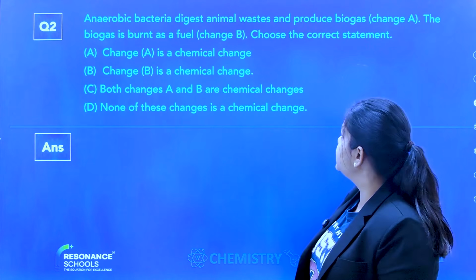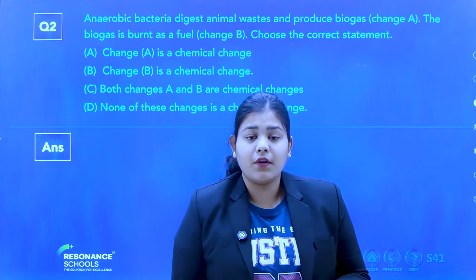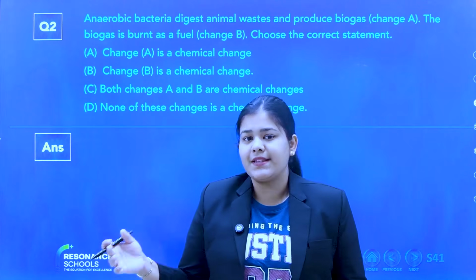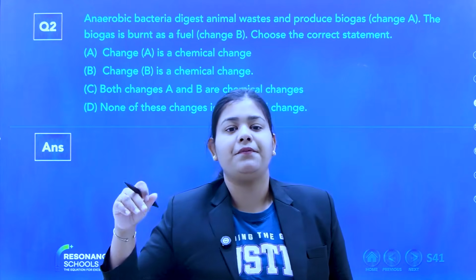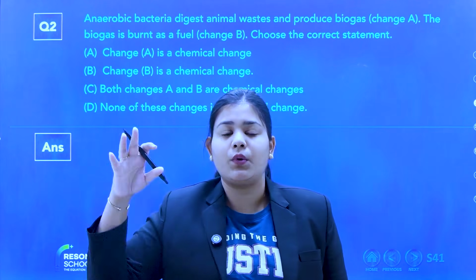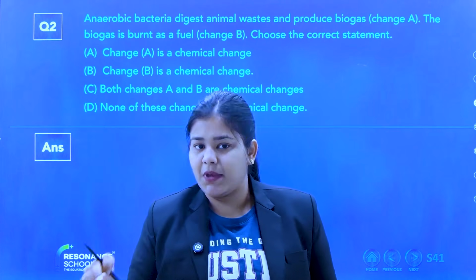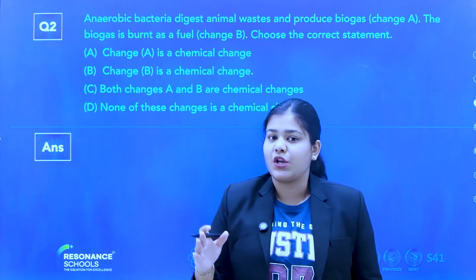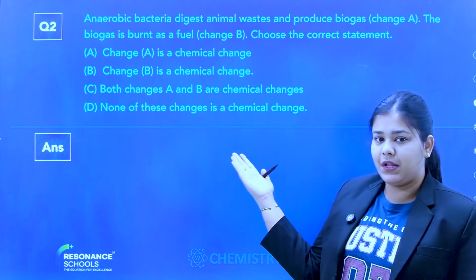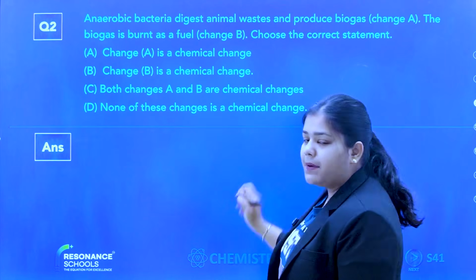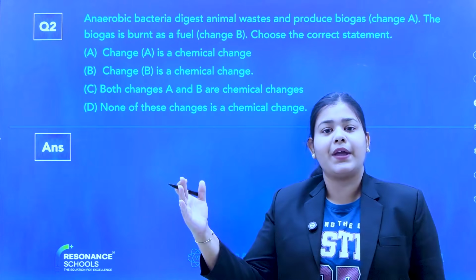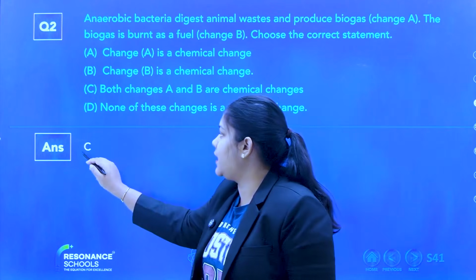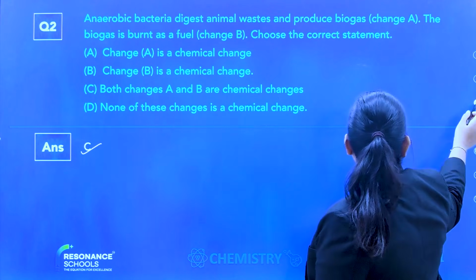Biogas changing. So most of you are giving answer option C, correct. When animal waste is converted into biogas, it is also a chemical change, because different waste material is converting into biogas. So basically it is a chemical change, and biogas burning is also a chemical change. You can expect such a type of question in tomorrow's exam, and I don't find them difficult, right? So both the changes A and B are chemical changes. Conversion into biogas and then burning of biogas, both are chemical changes. Let's see the answer. Yes, the correct answer is option C.